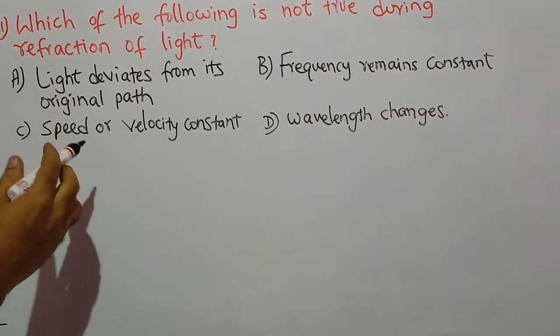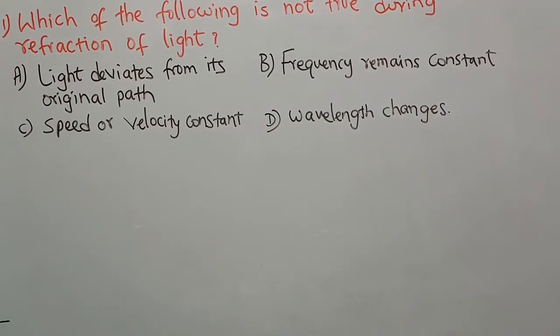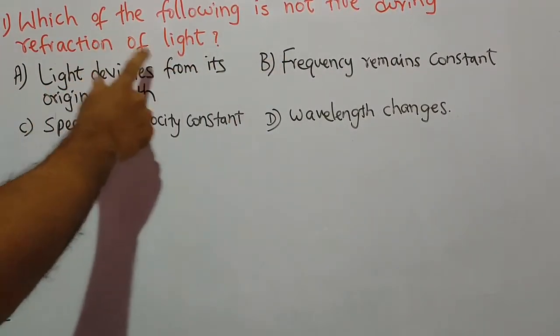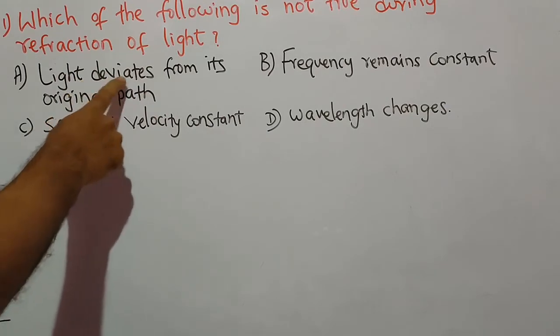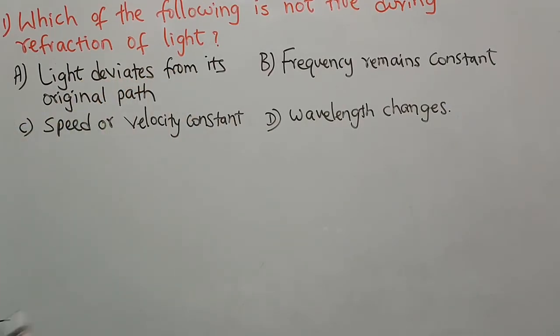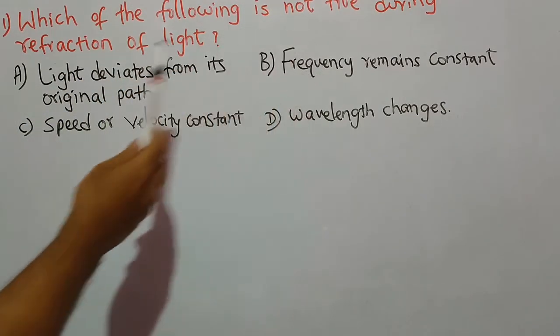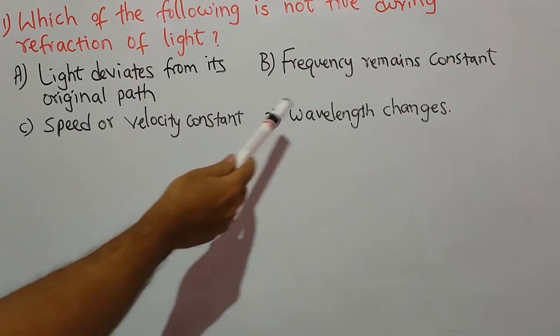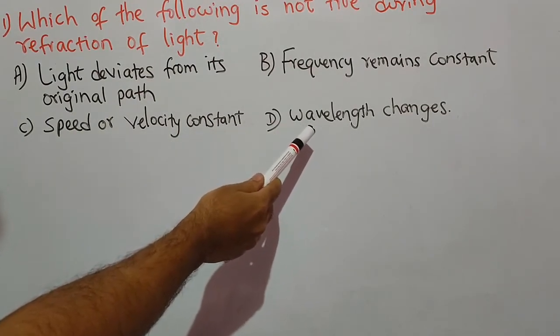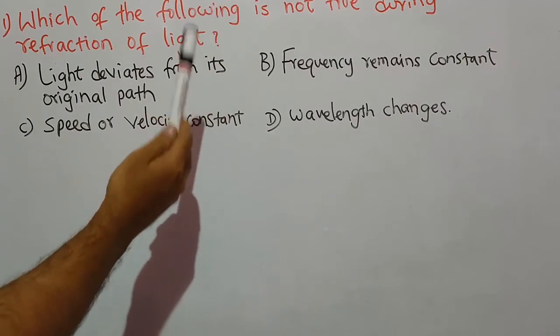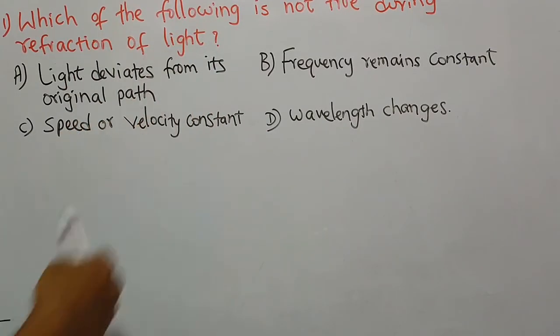Let us see the first question. Which of the following is not true during refraction of light? Light deviates from its original path, frequency remains constant, speed or velocity constant, wavelength changes. So we have to find which is not true during refraction of light.